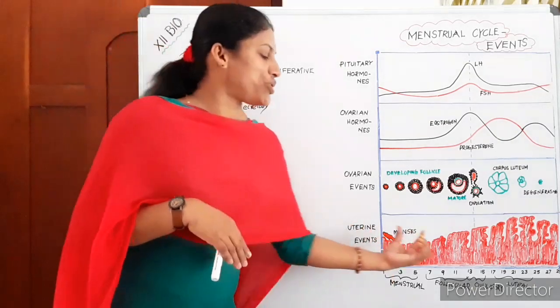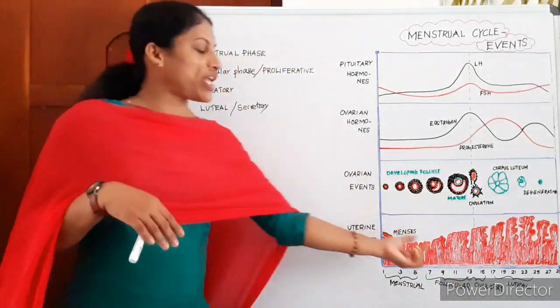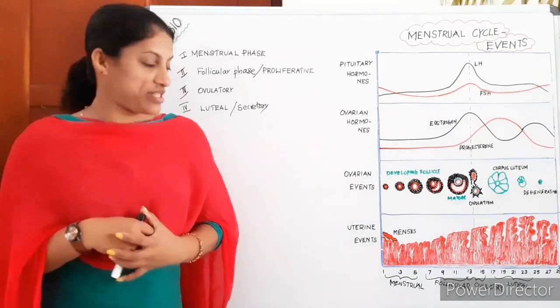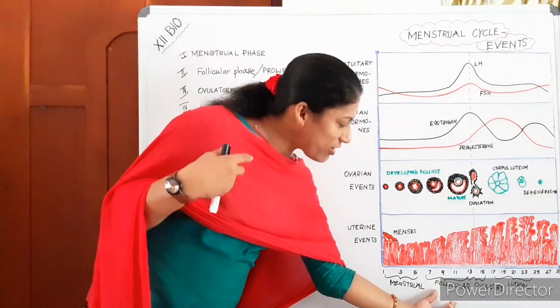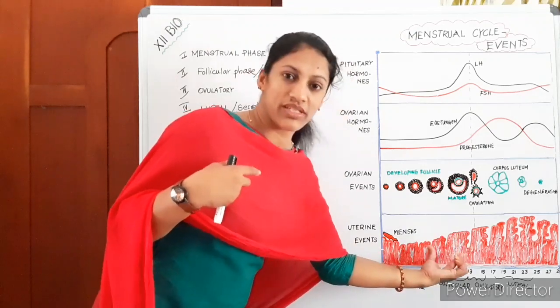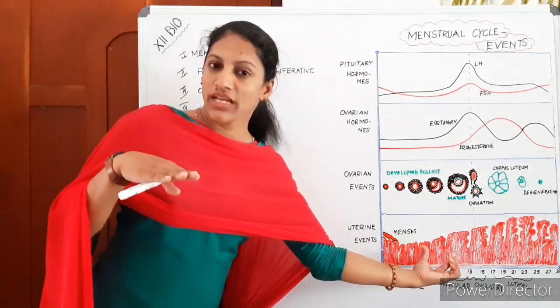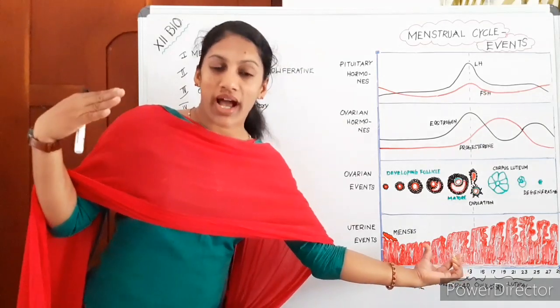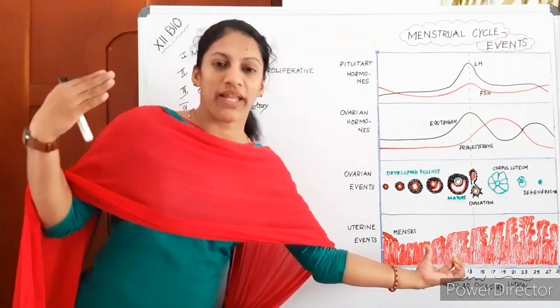Then come to the second phase, the follicular phase. What happens at the follicular phase? During the follicular phase, the uterus has already released all the endometrium lining. It is starting the replenishment.